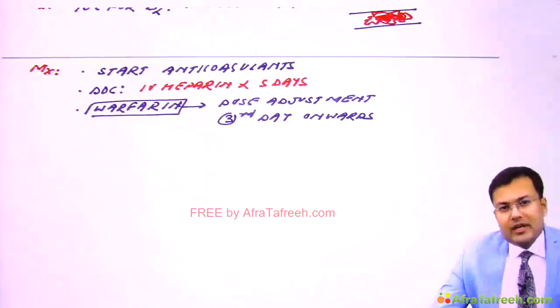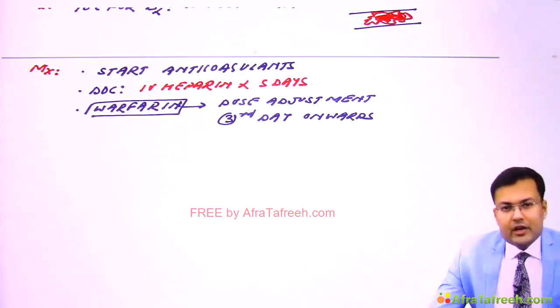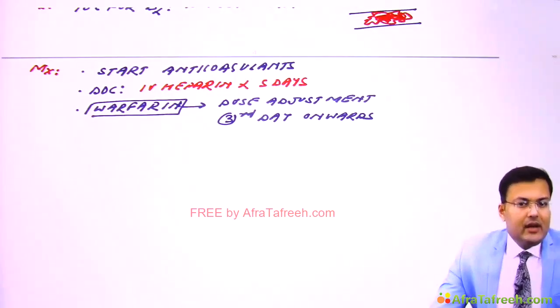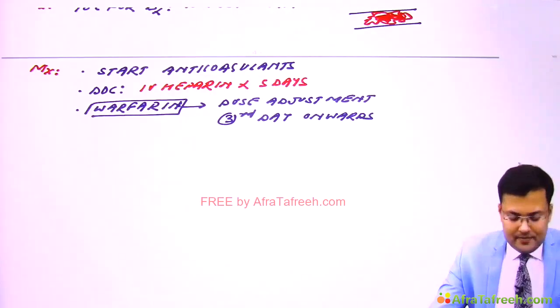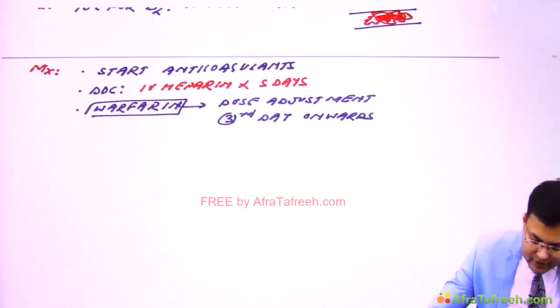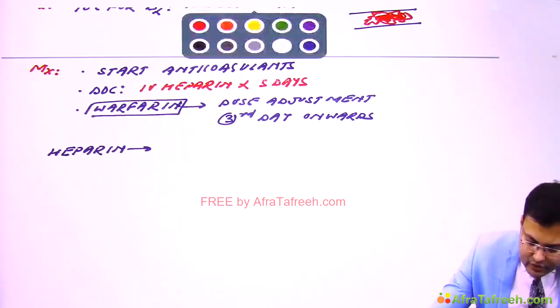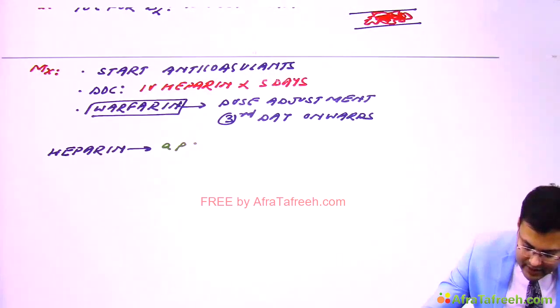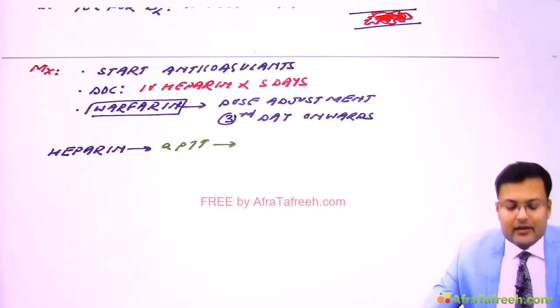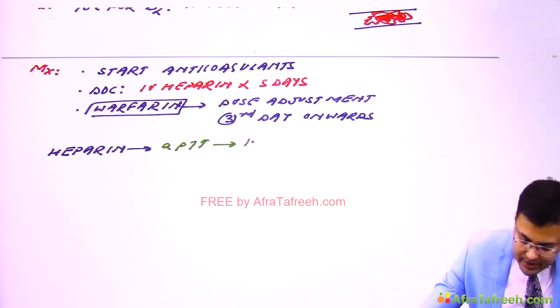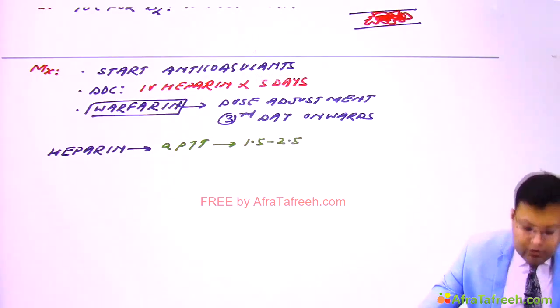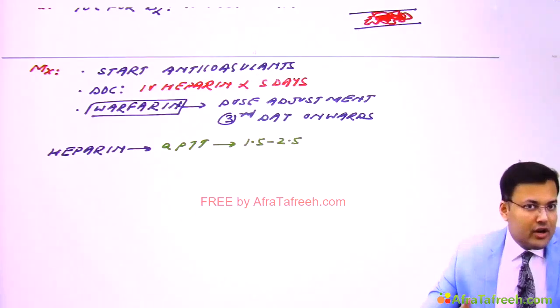Now see how we monitor heparin. For monitoring of heparin we use APTT, and for the monitoring of warfarin we use INR. So for heparin monitoring, we use APTT. And whenever the patient is on heparin, what should be the reference range of APTT? It should be 1.5 to 2.5 when the patient is on heparin.